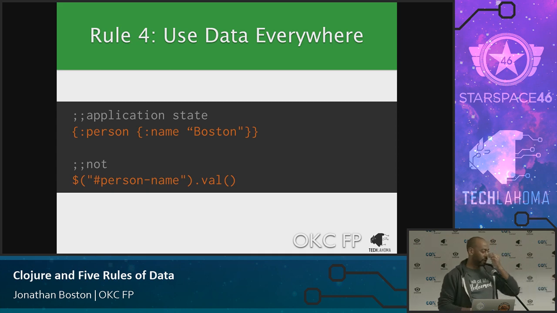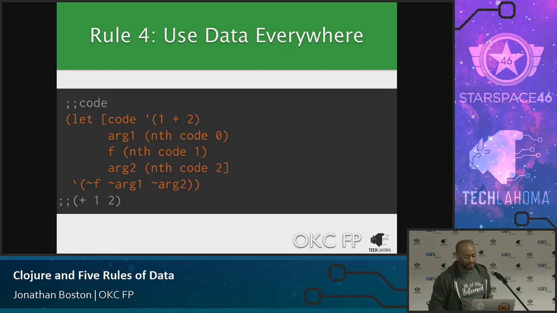One of the things when I started programming ClojureScript that I never really realized is it's really hard to ask questions about your UI. Is this menu item open? What's on the screen right now? I was so used to that, and if you want to ask those questions, you've got to do a bunch of work to figure that out. Just put it all in the application state. If I ever need to ask a question, I know where to get it. Just put it in the application state, and it's data. And we know how to work with data. Get, associate, reduce.